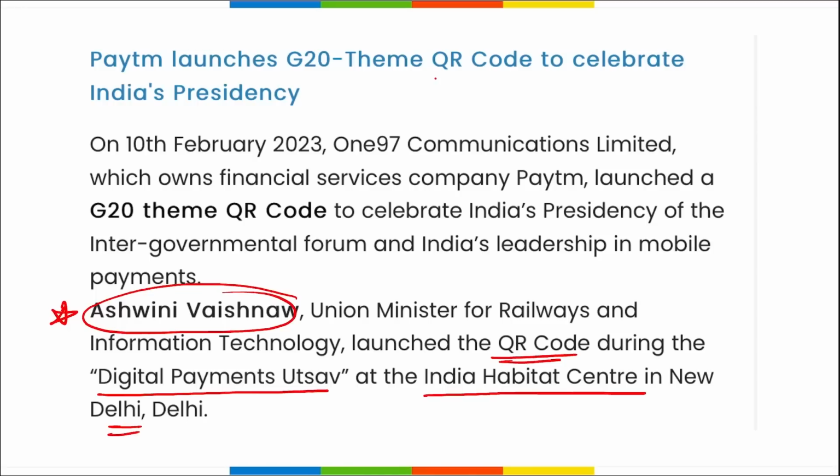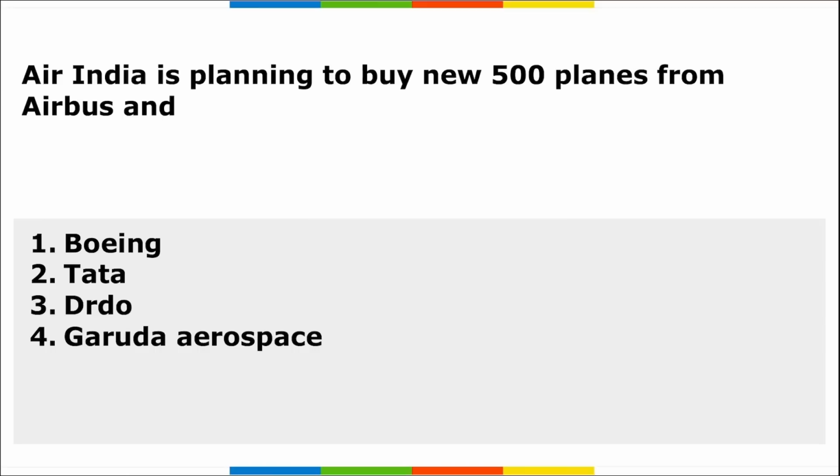Apart from this, also remember this special commemorative QR code includes a Digital India Mission logo from the Ministry of Electronics and Information Technology, along with the logo of G20 in 2023 and 75 years of independence, that is of India's independence. So remember, it was Paytm that launched the G20 theme QR code to celebrate India's presidency. Next,